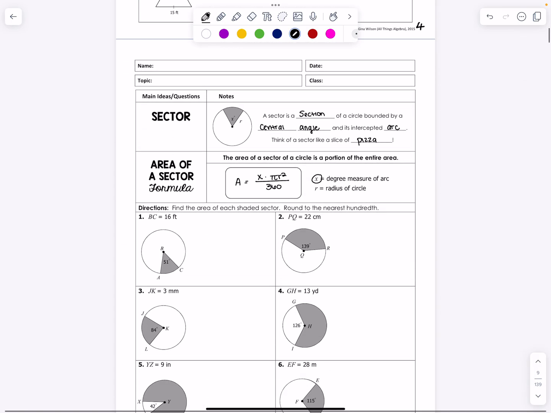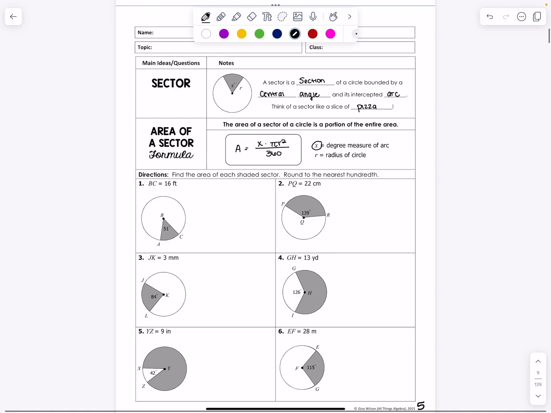The next video is gonna pick up on page 5, where we will talk about the area of a sector in a circle.